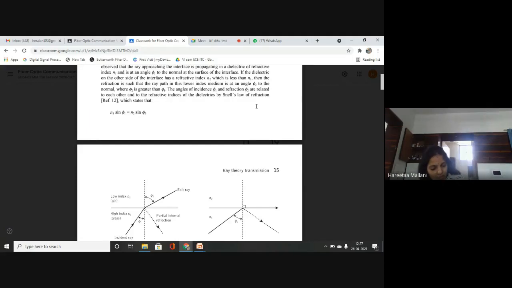Students, if you have any doubt, you can ask. I am moving very slow, but still if you have any doubt you can ask. Okay? Mark this equation as equation number 1. Or you can write sin phi 1 upon sin phi 2 is equals to n2 upon n1.